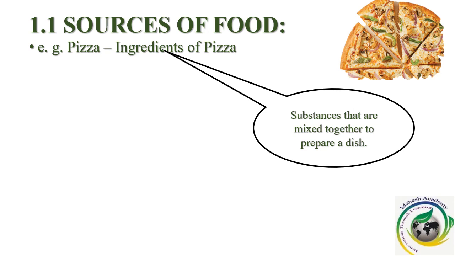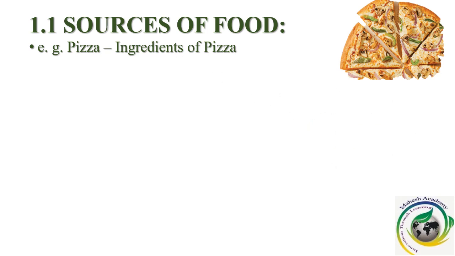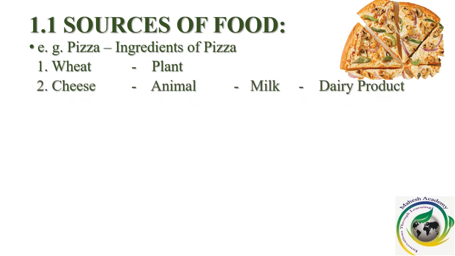Now to understand sources of food, let us understand the example of pizza and its ingredients. So what goes into the pizza? Wheat. Yes, the base of the pizza is made up of wheat, and wheat we get from plants. Then cheese. No pizza is complete without cheese. If there isn't cheese on it, I don't think anybody will like eating pizza. So cheese, we get it from milk. Milk we obtain from animals. That is why cheese will be called an animal product.